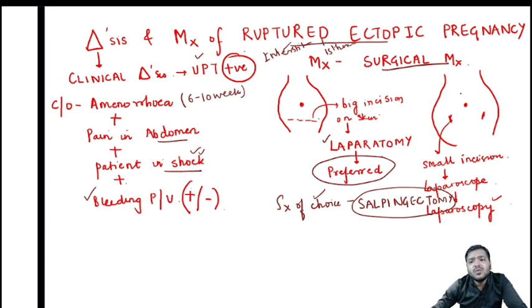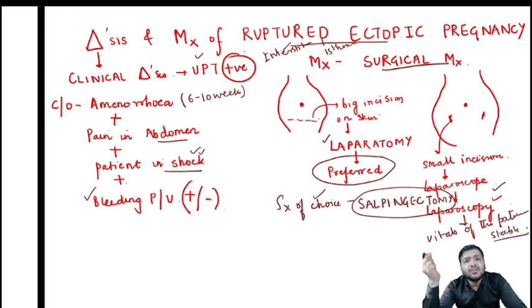We can also do laparoscopy, but remember, for laparoscopy, the vitals of the patient should be stable. Majority of the times in ruptured ectopic pregnancy, the vitals are not stable, so laparoscopy is not preferred. So we do the surgery via laparotomy, and the surgery of choice remains salpingectomy.